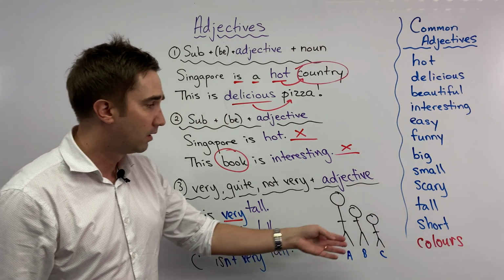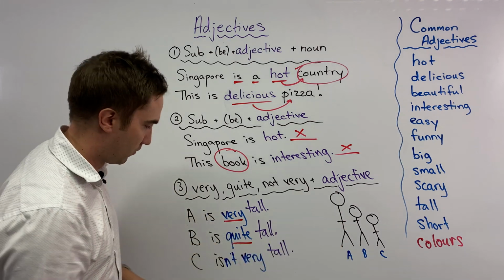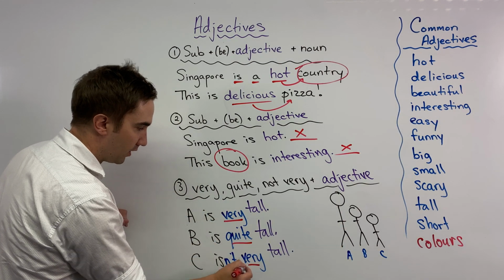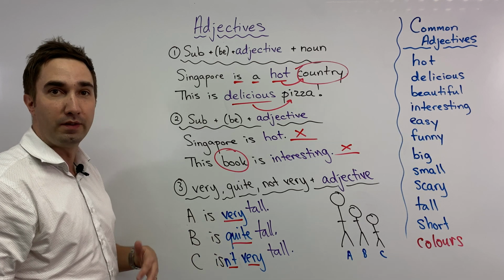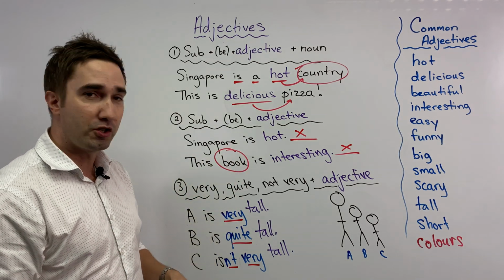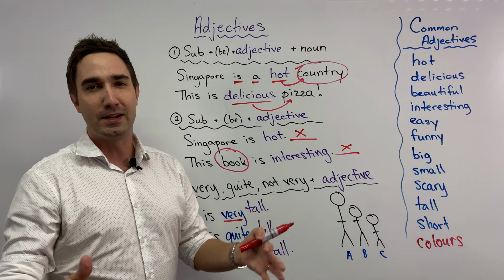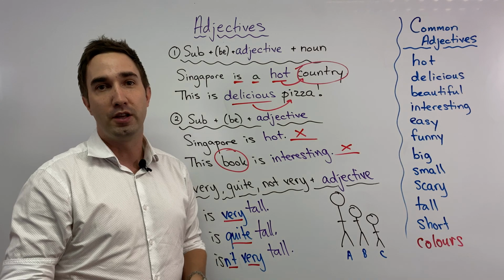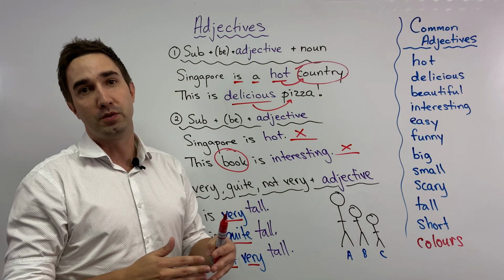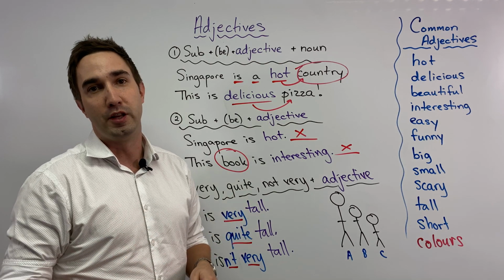And the last thing, maybe this guy, C, he's not very tall, right? So I just use not very. So very and not very are the opposite. All right? So that's pretty much it. That's how we use adjectives. Actually, there's a lot more to adjectives, but this is an elementary video. So stay tuned. Maybe you'll see something a little bit more advanced in future videos.